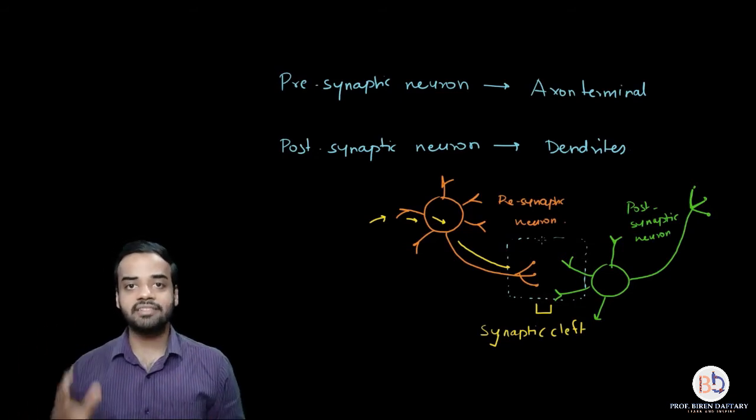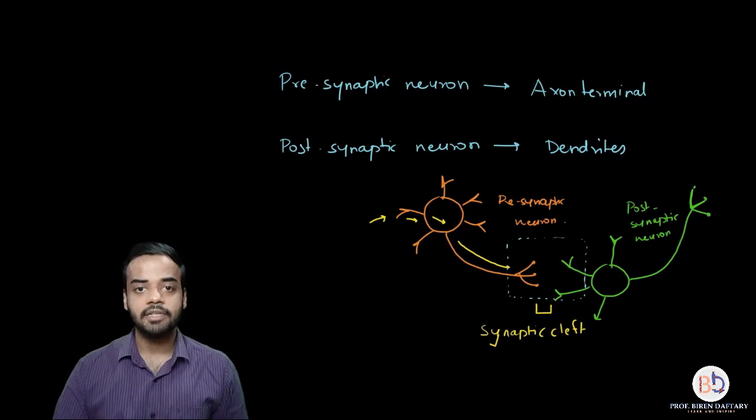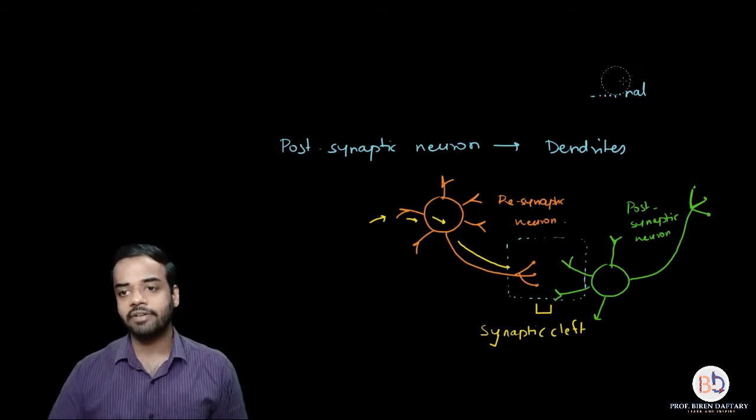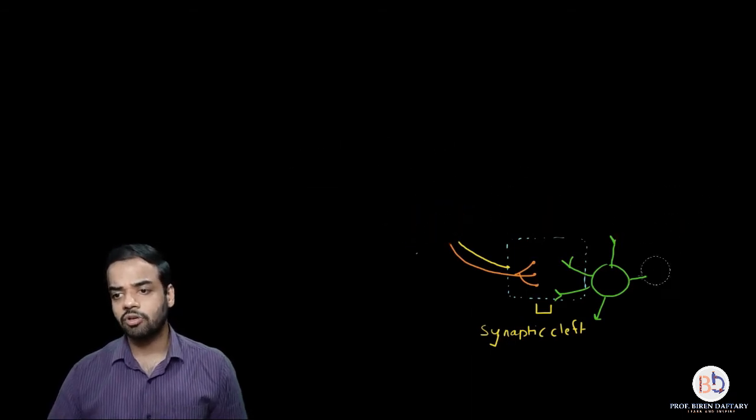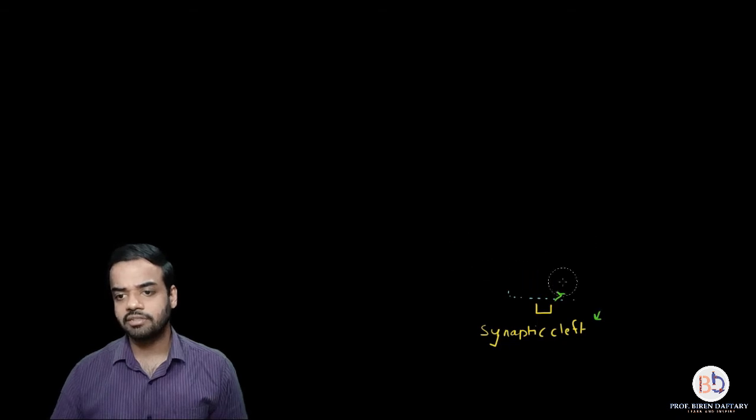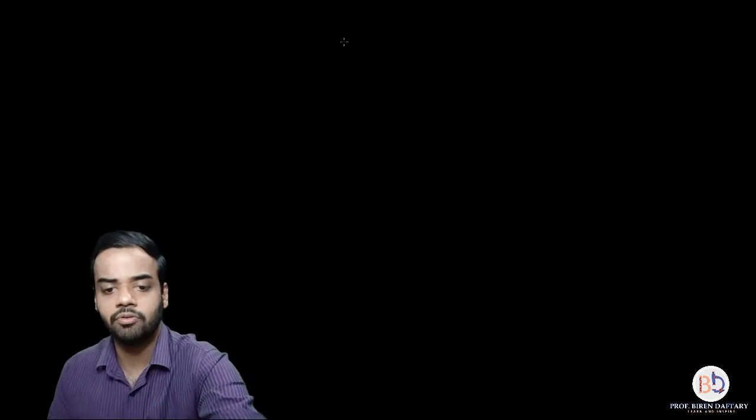Alright, now let us start with the first type of synapse, that is going to be electrical synapse. Now electrical synapse is very, very easy. There is nothing much to remember. Okay, so what we are going to draw is a simple diagram showing electrical synapse. Let me write down the main heading over here.